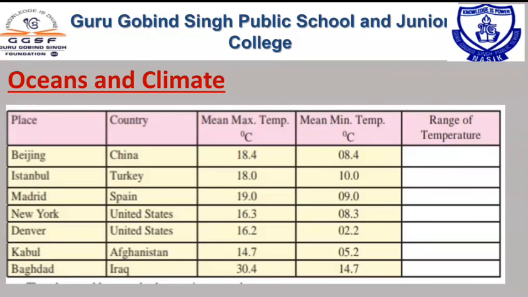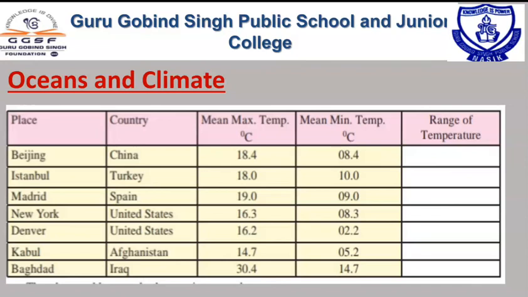Because of the water vapor included in the water, the temperature during the night time and during the daytime is also equable, as we have already learned in our lesson on temperature. There we saw that the diurnal range of temperature means the difference between the maximum and minimum temperature. Understand? And we have also learned about the proximity of the water and the proximity of the land.